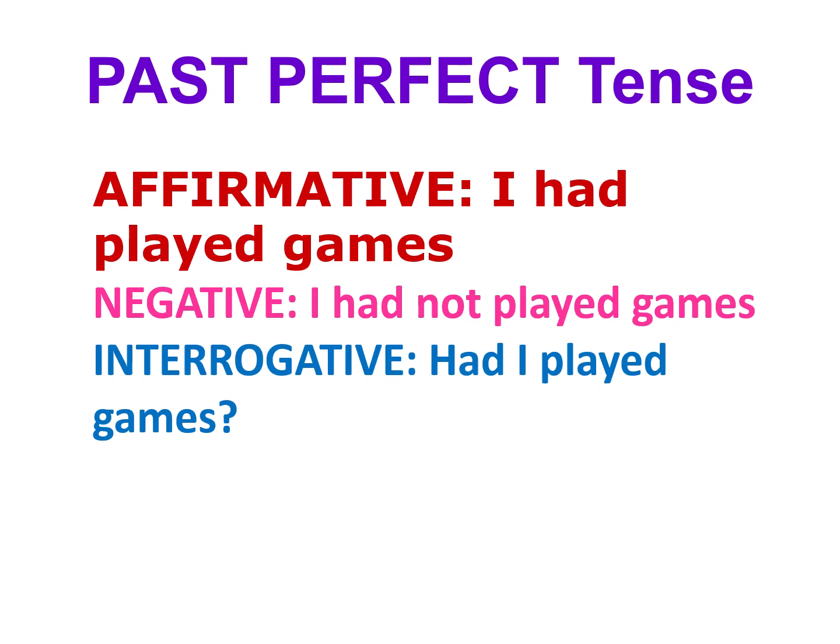Next is the past perfect tense. In the affirmative form, we say, I had played games. In the negative, I had not played games. And in the interrogative, had I played games? This tense is used to talk about an action that was completed before another past action.